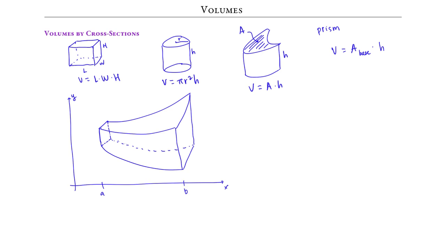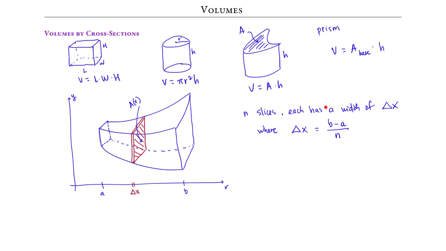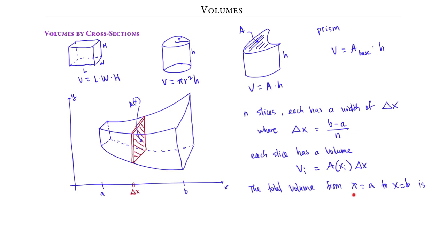Since we don't have the formula to find the volume of this solid, we will slice it perpendicular to the x-axis so that the thickness is delta x and the area of the cross-section is A of x. There will be n of these slices. Each of the slices has a width of delta x, where delta x is (b minus a) over n. The volume of a representative slice is therefore V sub i equals A of x sub i times delta x.